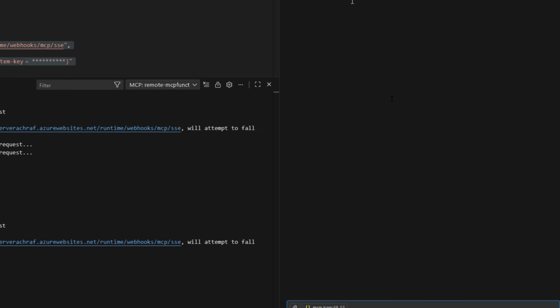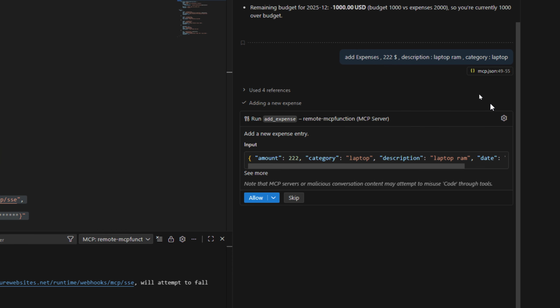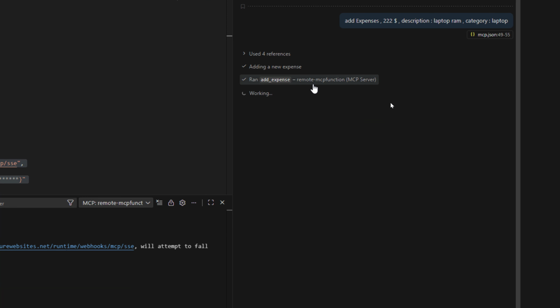Let's try this. So we will add the amount $222, the category laptop, the description laptop RAM, and the date. By default it will take today. So I will hit enter, allow. So adding expense, and here this has been logged.